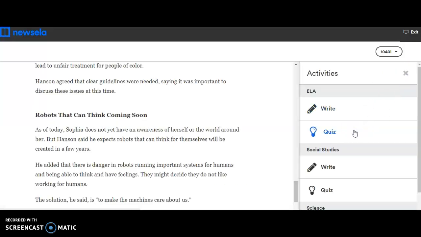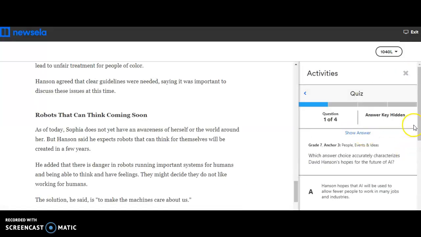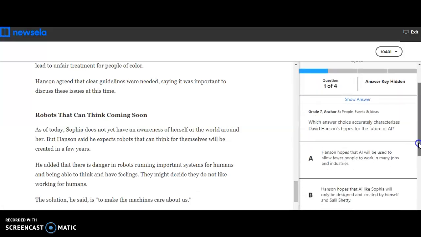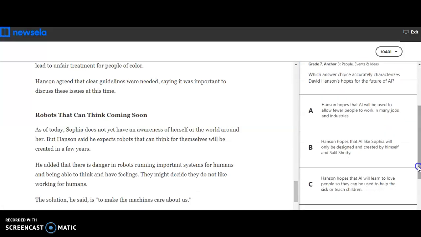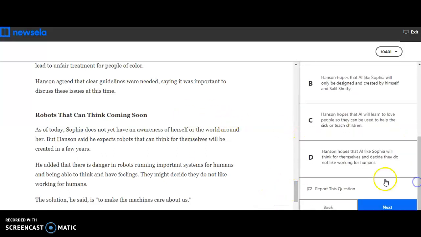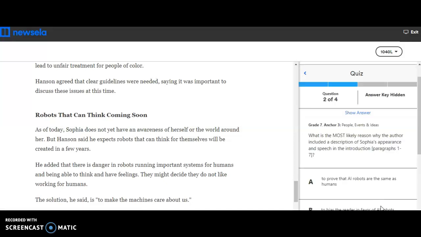So for the quiz, your first question says, which answer choice accurately characterizes, or describes, David Hansen's hopes for the future of AI. Remember, characterizes is just a fancy word for describe. So what is he hoping for? Okay, the last passage is very helpful, as well as the very beginning. What does he hope for AI? Okay, and you click next.